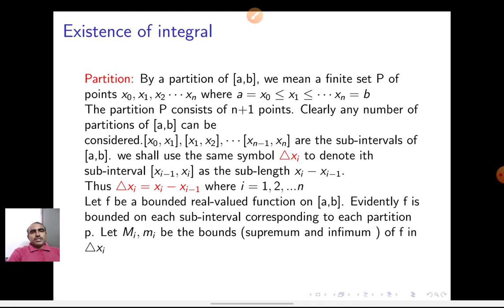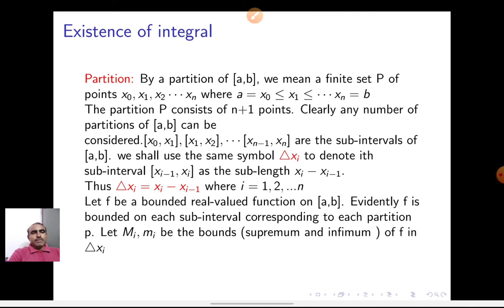x0 to x1, x1 to x2, and so on, x(n-1) to xn are the subintervals of [a, b]. We shall use the symbol delta xi to denote the length of the ith subinterval [x(i-1), xi], that is delta xi is xi minus x(i-1). Since f is bounded on the closed interval [a, b], it is bounded on each subinterval of [a, b] corresponding to the partition P.